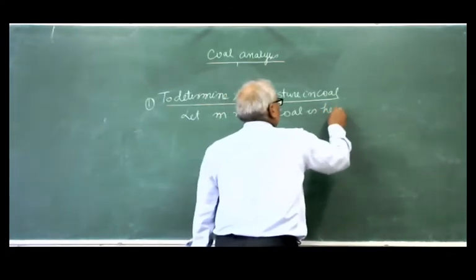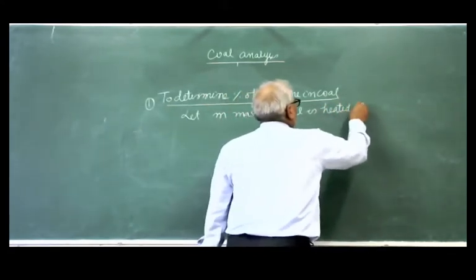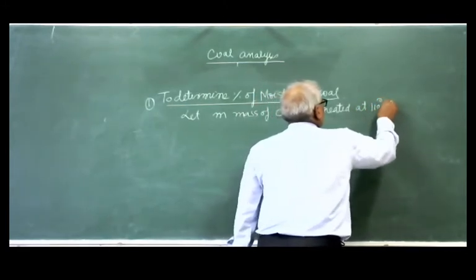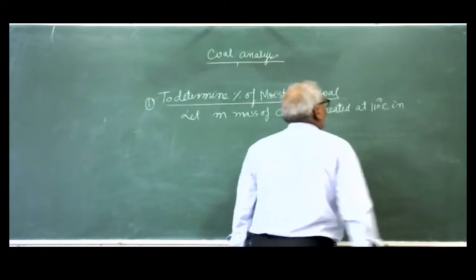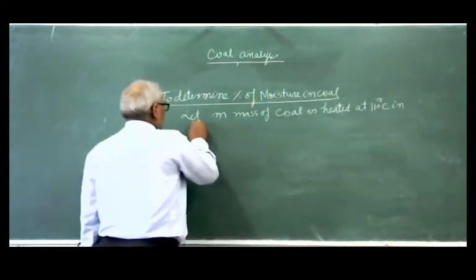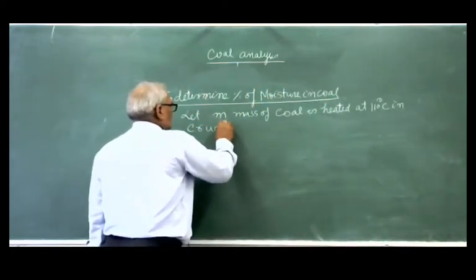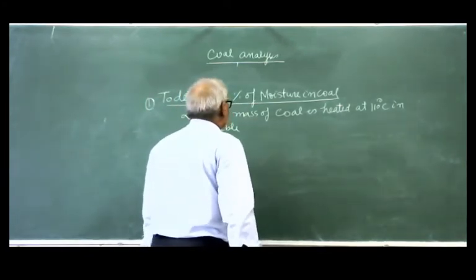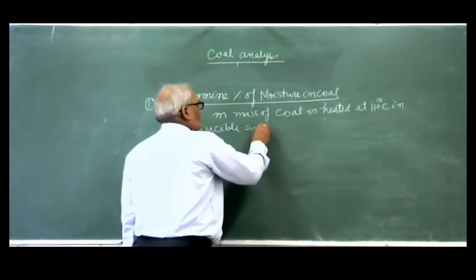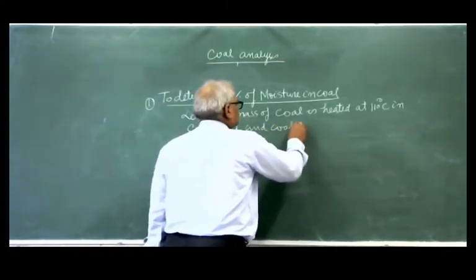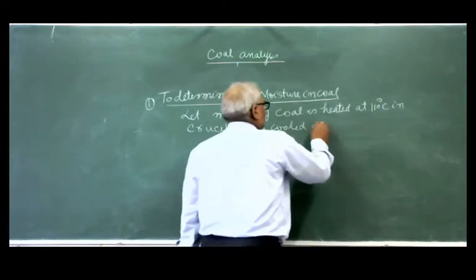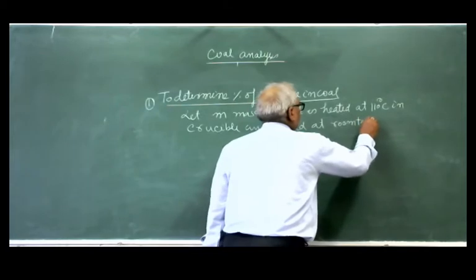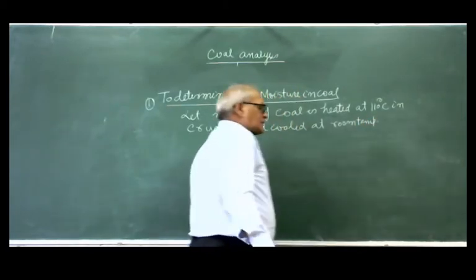Let m mass of coal be heated at 110 degrees centigrade in a crucible and cooled at room temperature.